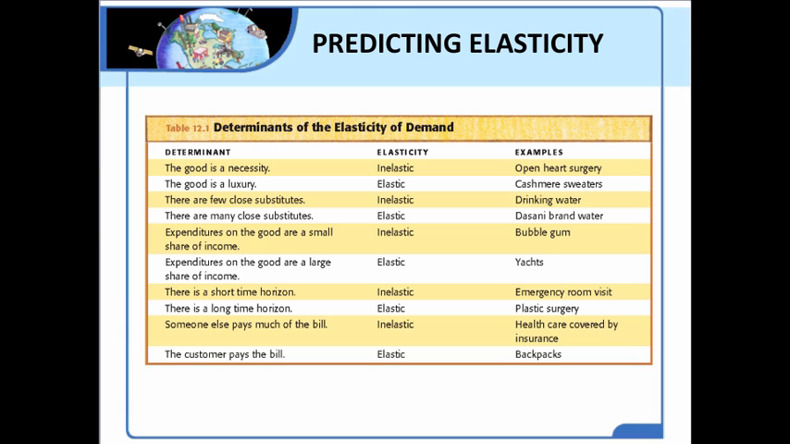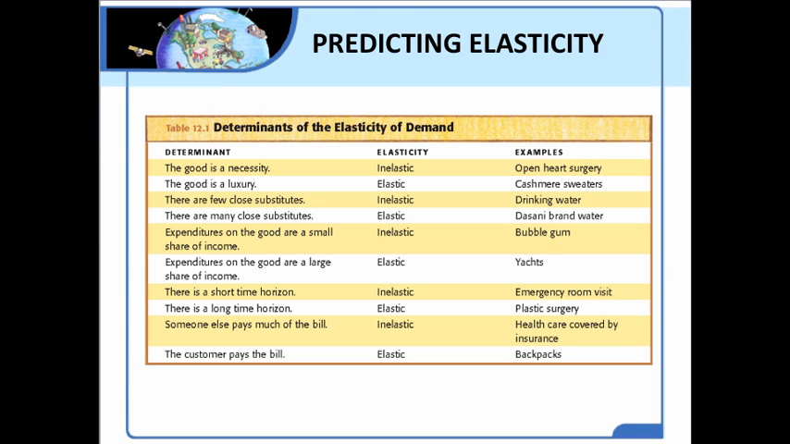So here are examples of the determinants of the elasticity of demand. This is a chart that you might want to make a copy of and place it in your notebook and use it for studying. You may wish to copy this chart into your notes. Pause the video now and copy it into your notebook. But this table shows you the determinants of demand. And it reviews everything that we've just talked about in terms of necessities and luxuries, substitutes, level of income, and the time that you have for buying something.